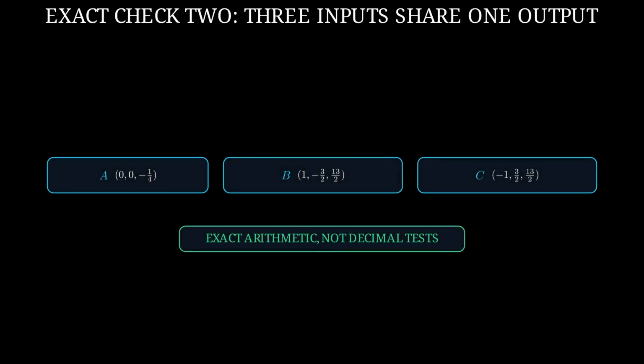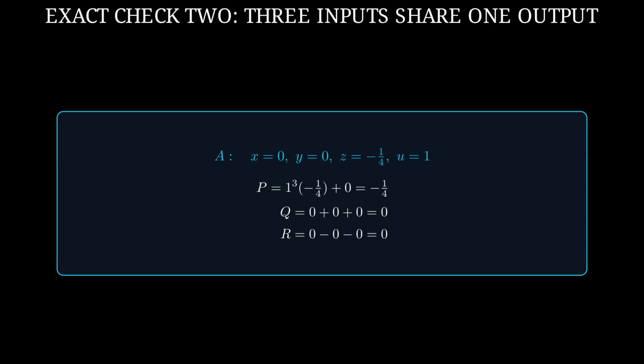We will work through input point A, then display the same exact check for input point B and input point C. At input point A, both x and y are 0. That makes u equal to 1 and makes nearly every term disappear. The first output is -1/4. The second and third outputs are 0.